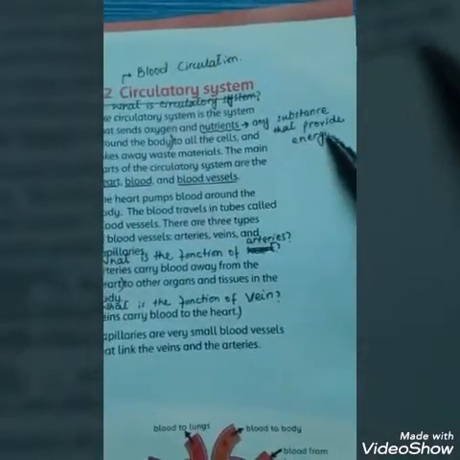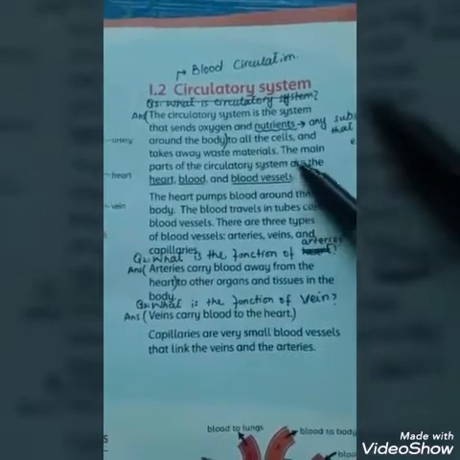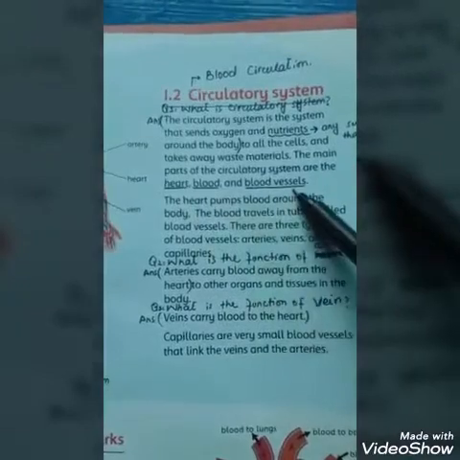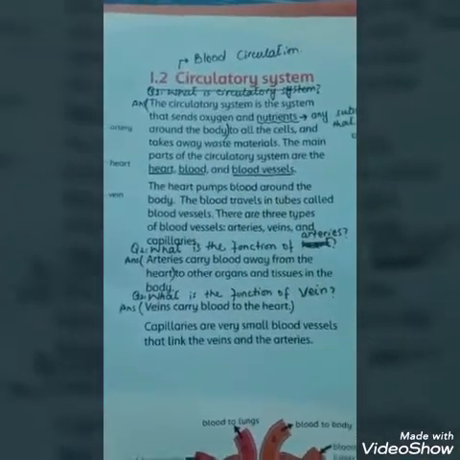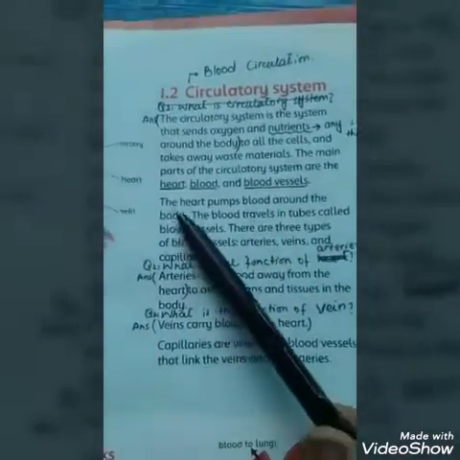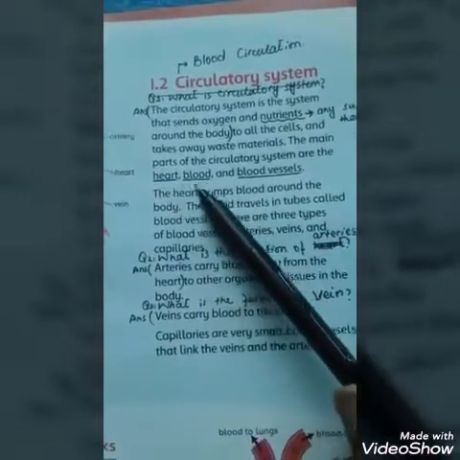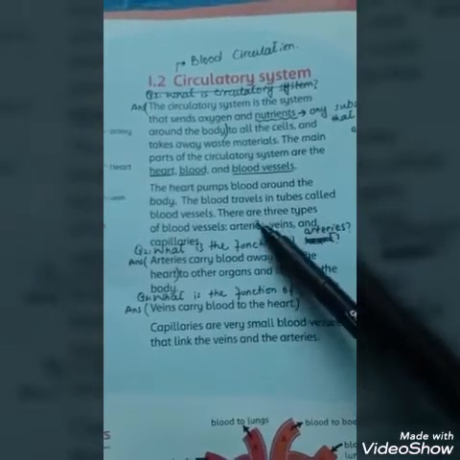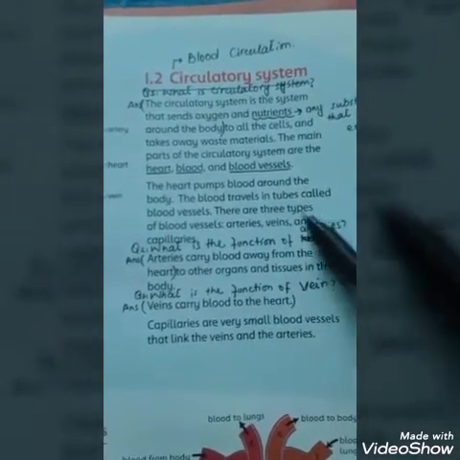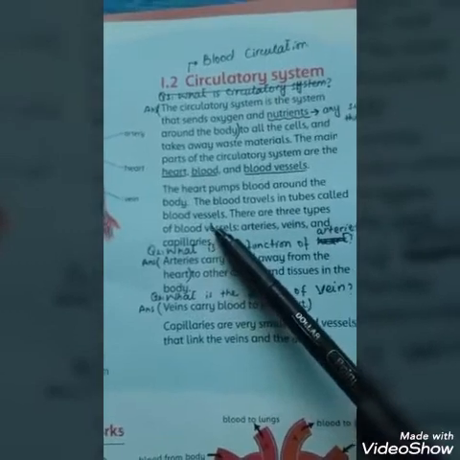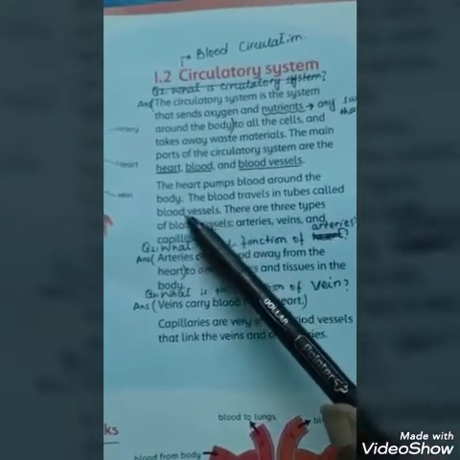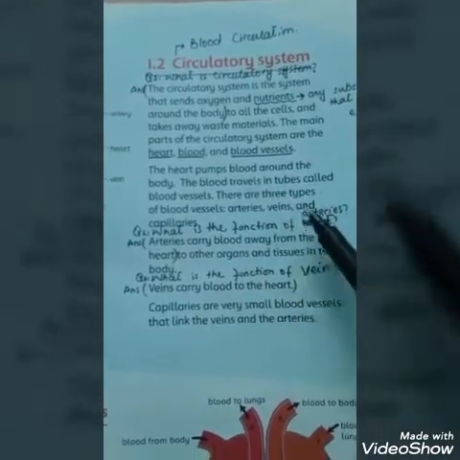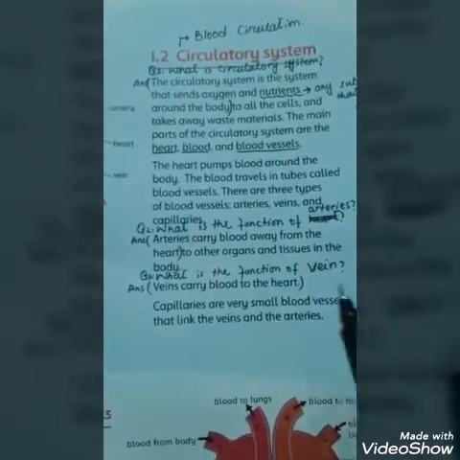Nutrients are the substances that provide energy. The main parts of circulatory system are blood, heart and blood vessels. Three main parts are present in the circulatory system. First, blood, second, heart, and third, blood vessels. Heart pumps blood around the body. The blood travels in tubes called blood vessels. Those tubes that carry blood are called blood vessels, and there are 3 types of blood vessels: arteries, veins and capillaries.